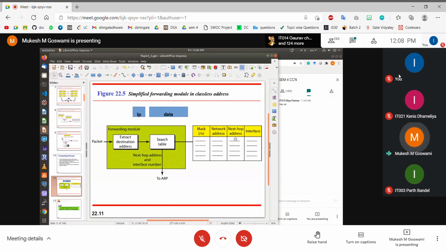Now the data link layer will generate a data link layer frame where it will put this MAC address as the destination MAC address. The source MAC address is obviously the MAC address of the current device. It will generate the frame and then place it on the outgoing interface here. Remember again, there can be multiple interfaces. We said that the router is a device which is connecting multiple networks.